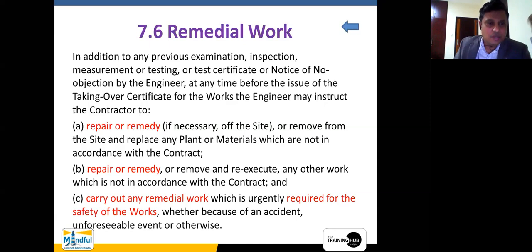So repair and remedy or remove from the site and replace any plant or materials which are not in accordance with the contract is an instruction which is given by the engineer in order for the contractor to rectify. Number two, it says repair or remedy or remove and re-execute any other work which is not in accordance with the contract.